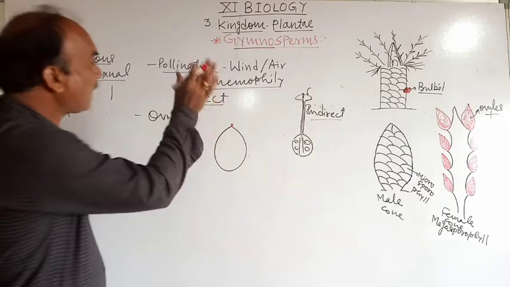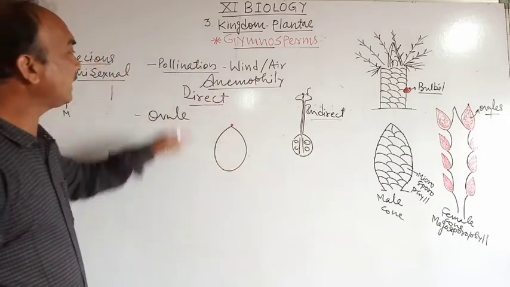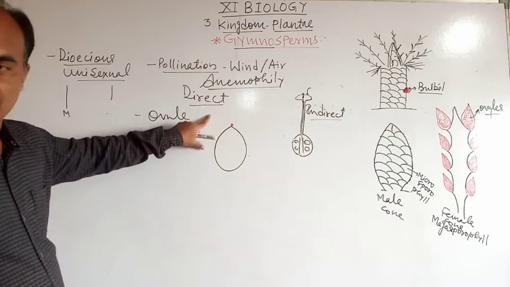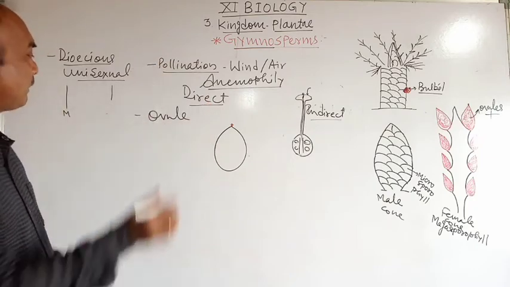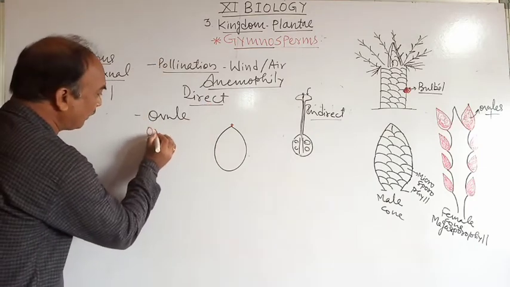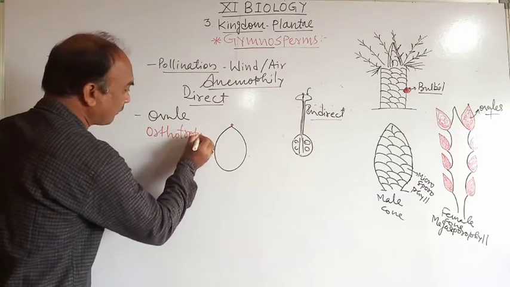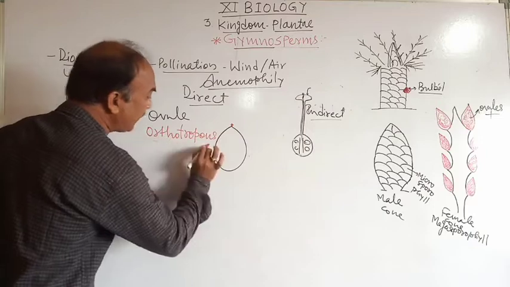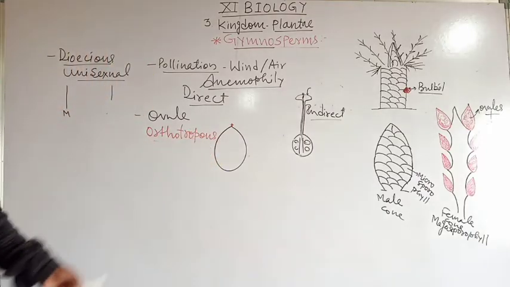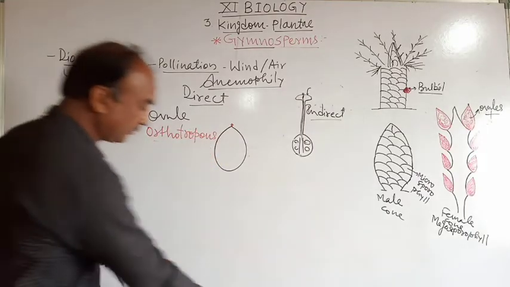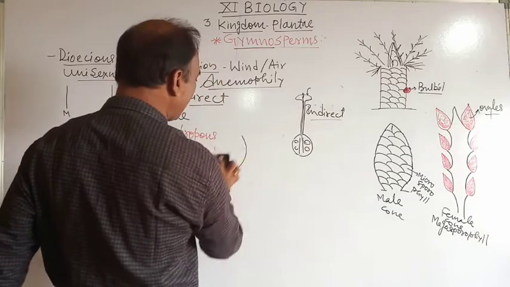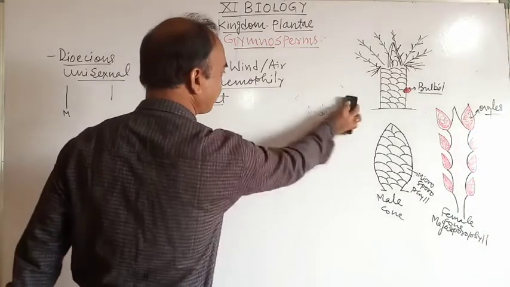Hence the type of pollination is direct pollination. Then in gymnosperms the type of ovule is orthotropous ovule. Which type? Orthotropous ovule.